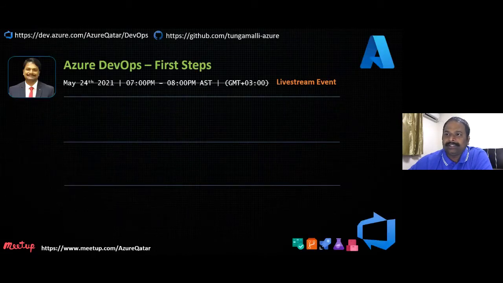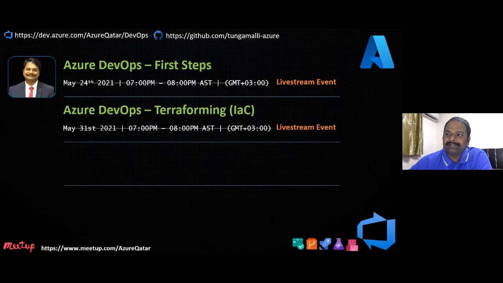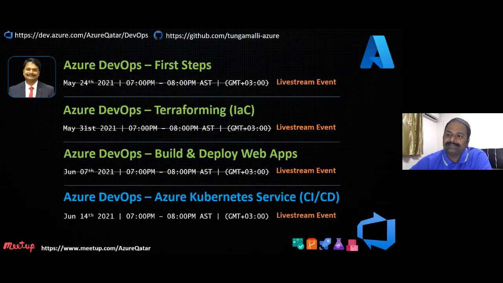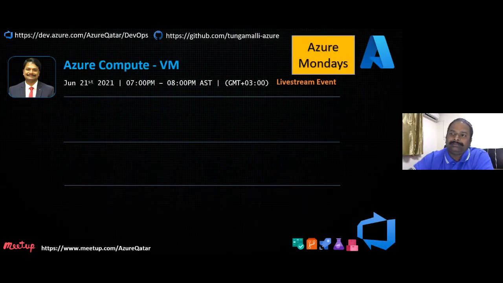The first series was the introduction to Azure DevOps first steps, and the second one was how you automate the infrastructure using Terraform by deploying the Azure Compute resources to Azure. And the third one was how to build and deploy container web apps. We saw that in the last session. Today's session is the same, but building and then deploying to Azure Kubernetes Service using Azure DevOps.